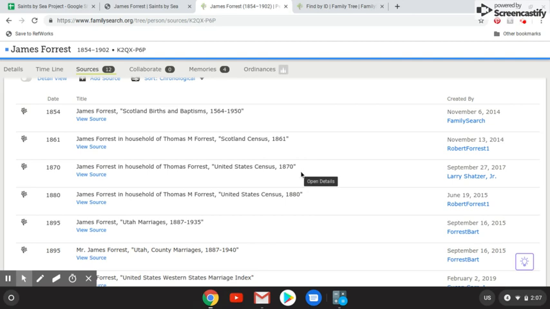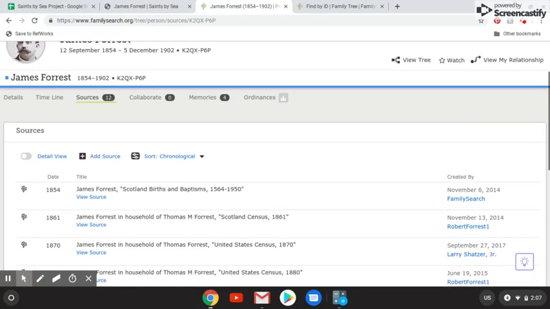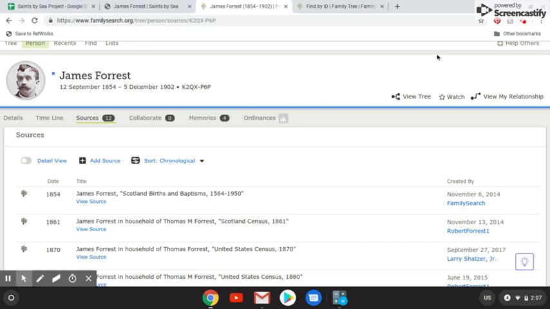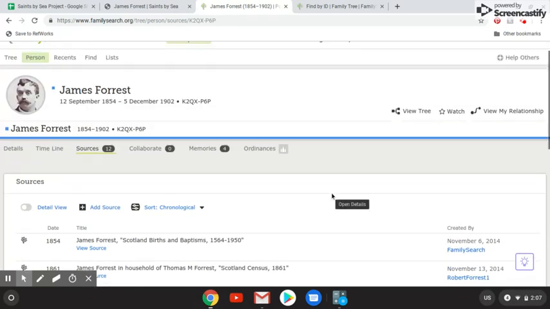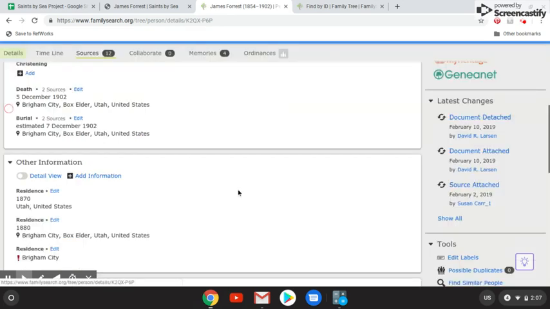A fun fact about this: 1869 was the year that the railroad was completed, and that was the first year that Saints, when they sailed over, would ride the railroad to Utah instead of going by covered wagons. And so usually if an individual immigrated before 1869 or 1868, around then, they will have a source showing what handcart company they were a part of. That's not for everybody, but for most people, that's there. So since he's not attached to that, the chances of him immigrating in 1869 are really likely.